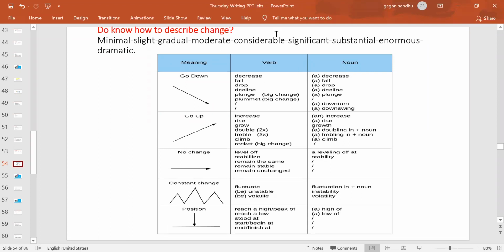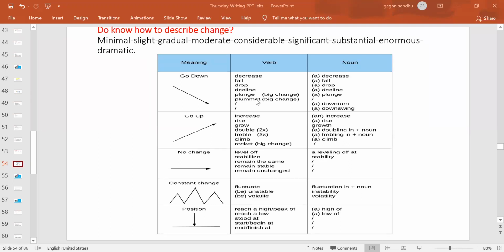And here you can see, okay, and it is for increase as well. Now there are two words I mentioned specially, plunge and plummet. These two words are for any big change. Now the percentage was 80, the next year it is 60, or next year it is 40. So this is a considerable change, right? So for that you can write